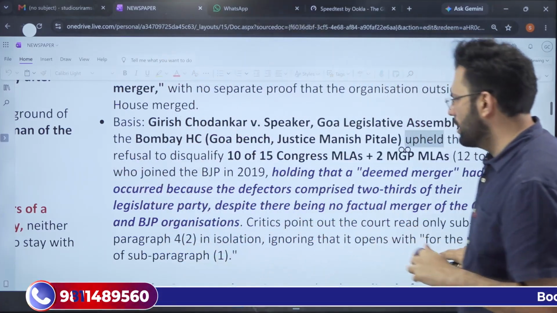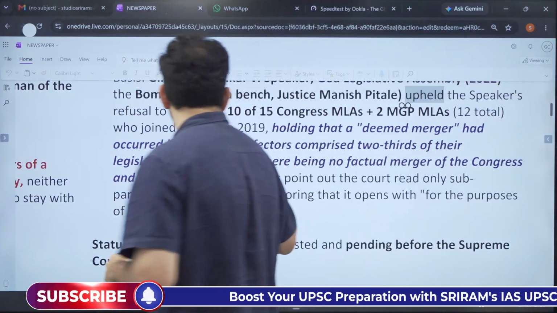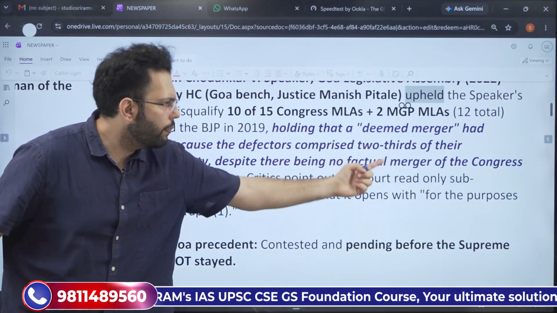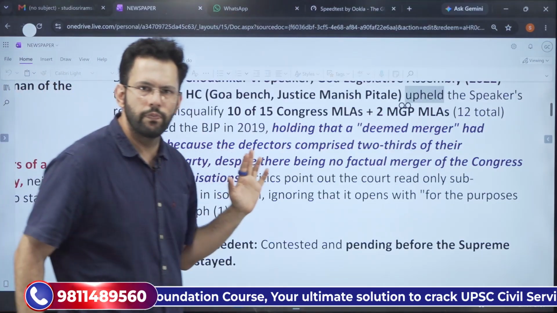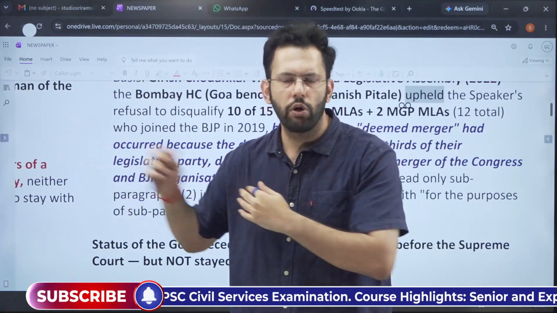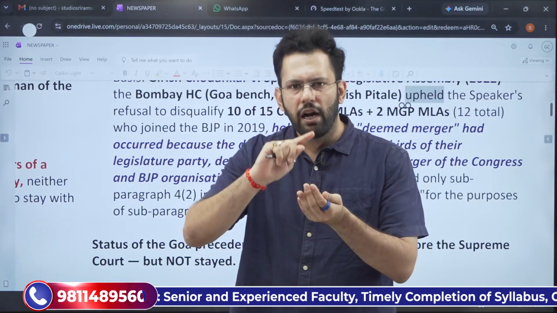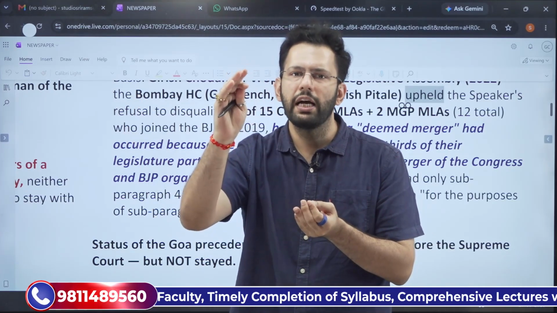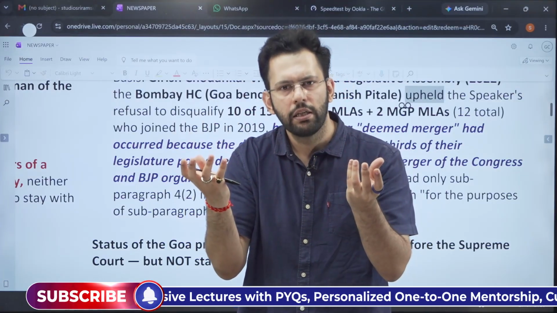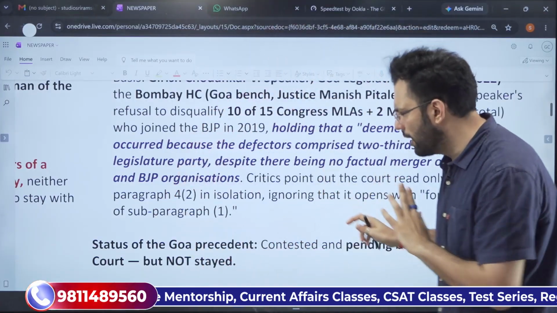So the holding was that a deemed merger had occurred. What did the speaker say? That a deemed merger has occurred because the defectors comprised 2/3 of their legislature party, despite there being no formal merger of the Congress and BJP organizations. So what did the speaker favor? Speaker here favored, because the speaker is the ultimate deciding authority, that a deemed merger has taken place, and paragraph 4 clause 2 does not need to be read along with paragraph 4 clause 1. So there is no need for merger of original parties. Even if 2/3 of the members of the legislature party are agreeing for the merger, we will follow that. And this is what has happened.